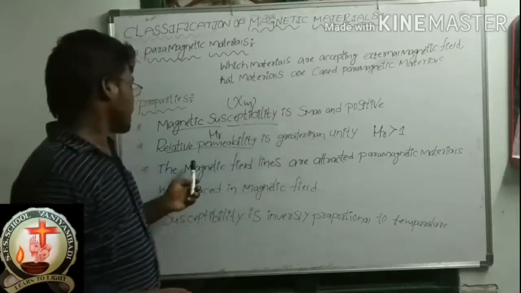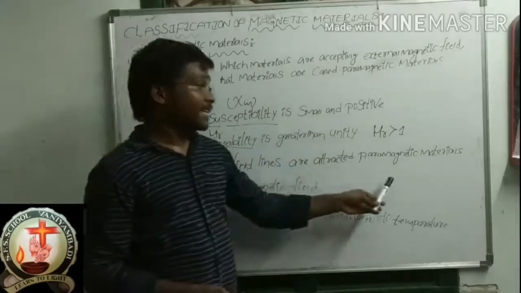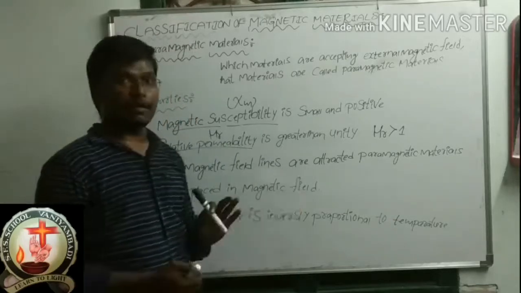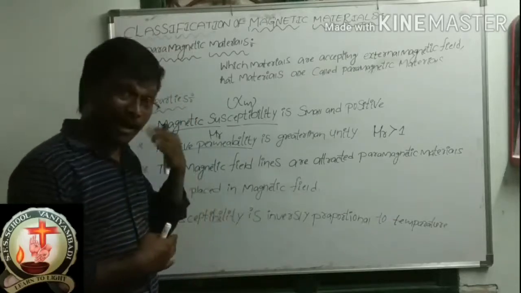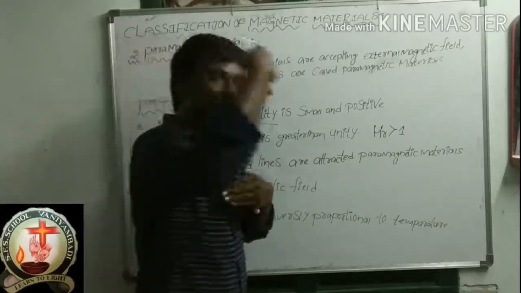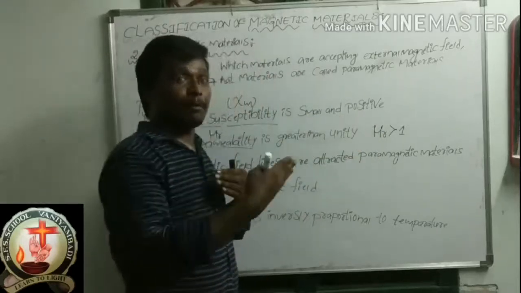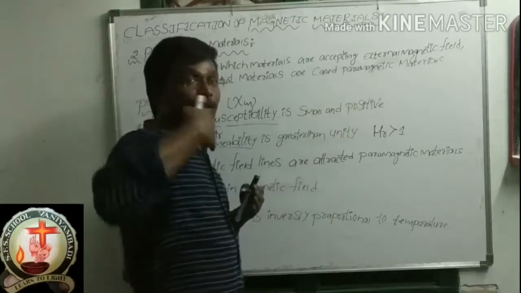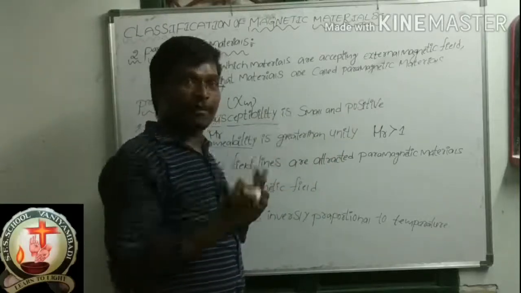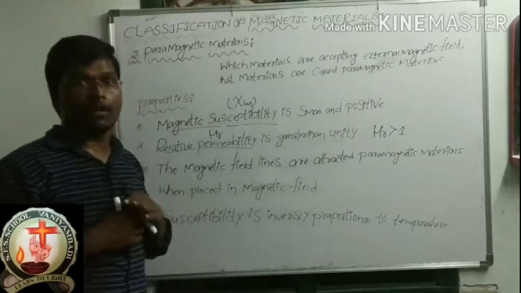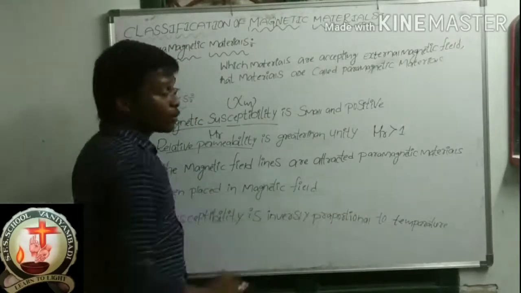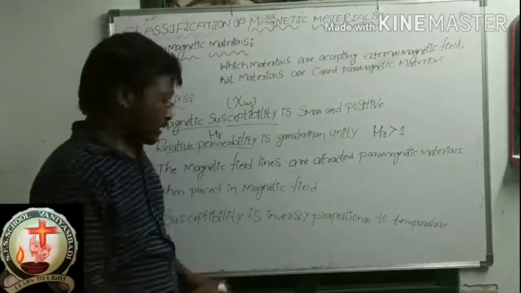Okay. So what is that? The magnetic field lines are attracted to paramagnetic materials when placed in a magnetic field. When we place a paramagnetic material in any external magnetic field, what will happen? That paramagnetic material will attract the magnetic field lines. Then the fourth point is: susceptibility is inversely proportional to temperature.